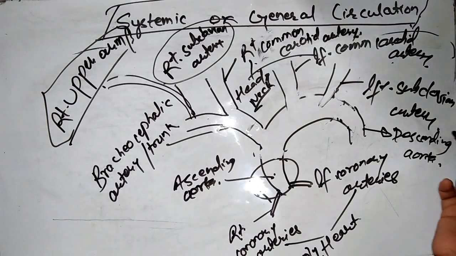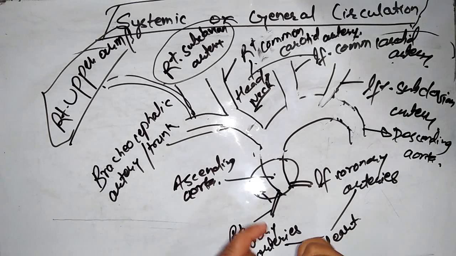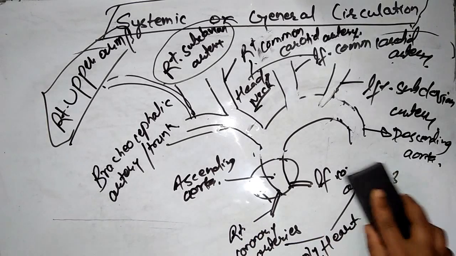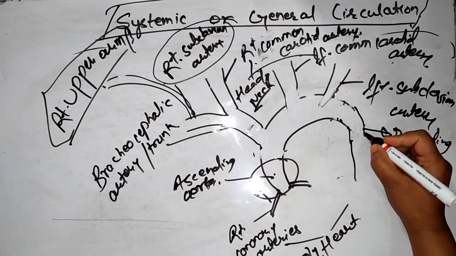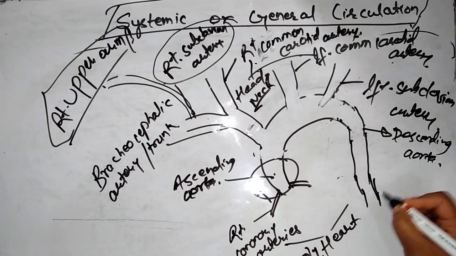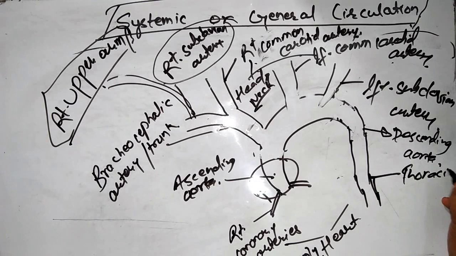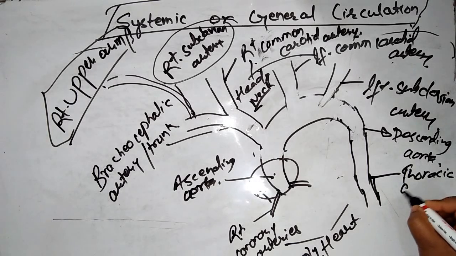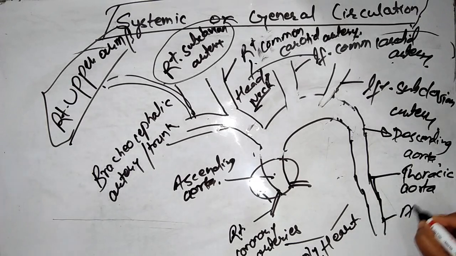Again, this descending aorta is sub-branched into thoracic and abdominal aorta.